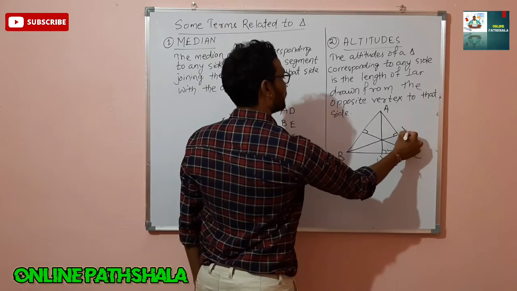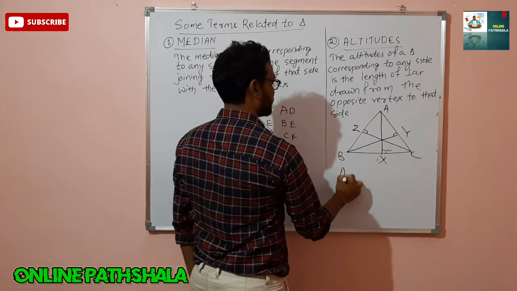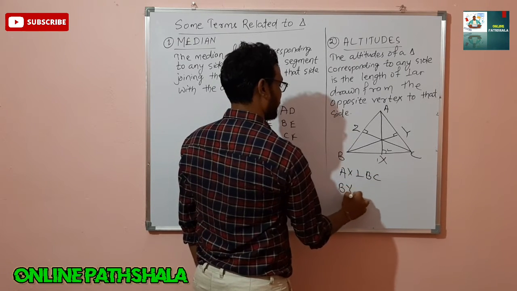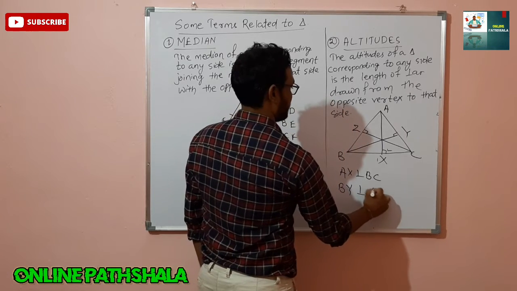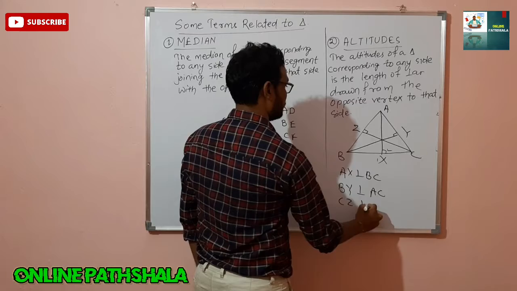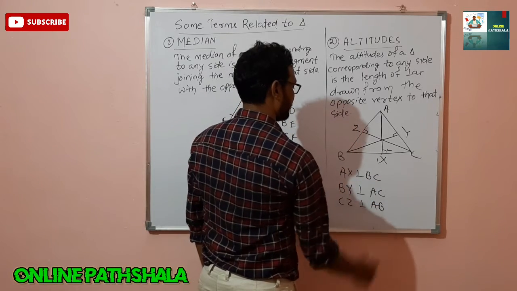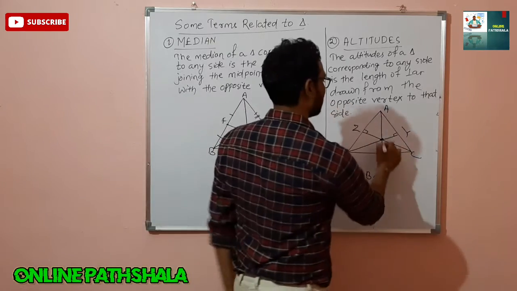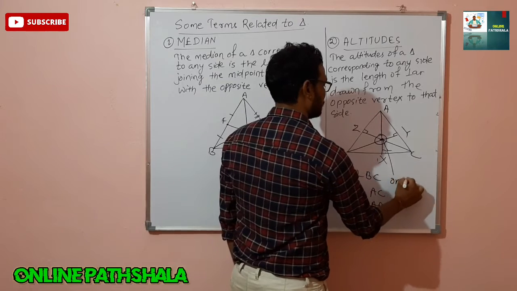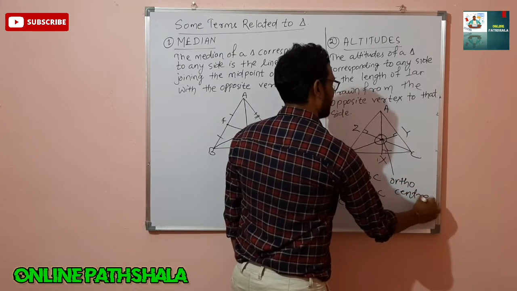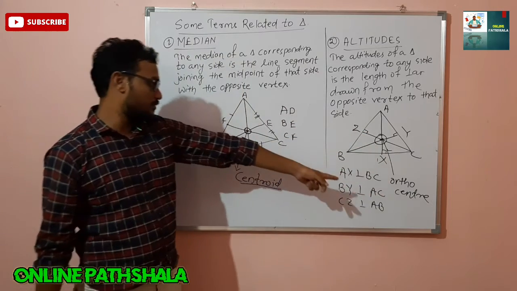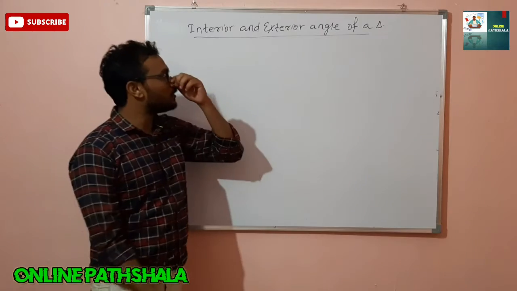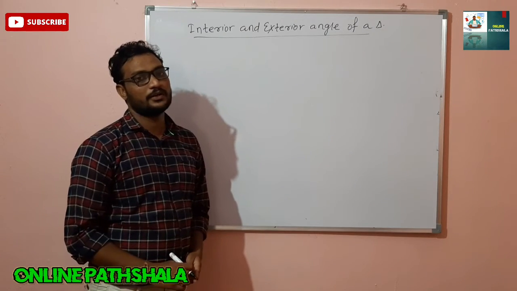Suppose this is X, Y, and this is Z. So AX is perpendicular to BC, and BY is perpendicular to AC, and the third one, CZ, is perpendicular to AB. Okay. And what is the point of intersection? Orthocenter. This one is called the orthocenter. The point of intersection of the altitudes is called the orthocenter, and the point of intersection of the medians is called the centroid. Right? So now move to the next thing, that is interior and exterior angles of a triangle.